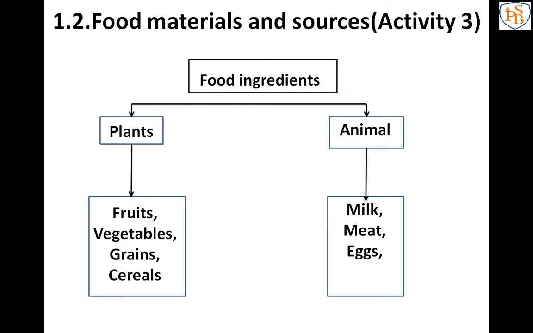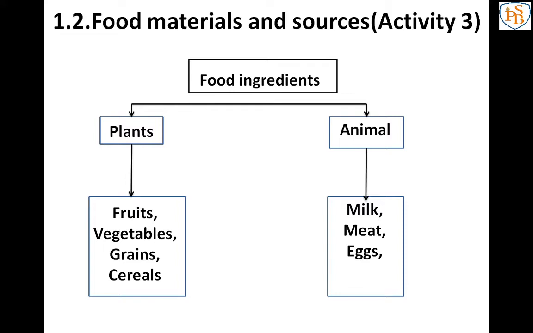Now we already know from where we are getting the food materials. Can anybody give me the answer, from where are we getting the food materials or the food ingredients? See the pictures so we can give the answers. Food ingredients we can get from plants and animals. As per table 1.3, I will explain one food item, that is idli. For making idli we use many ingredients like rice, urad dal, salt and water.